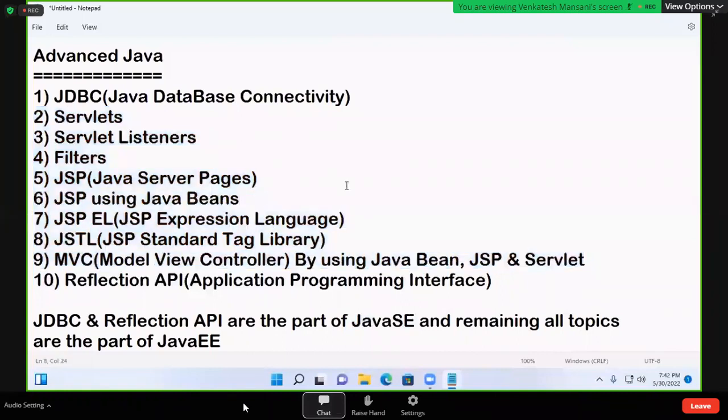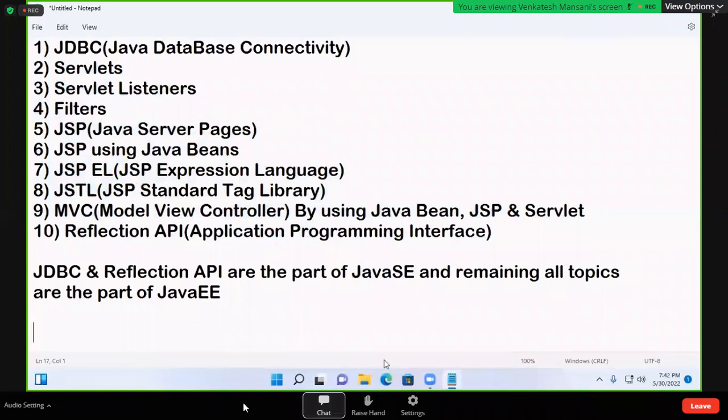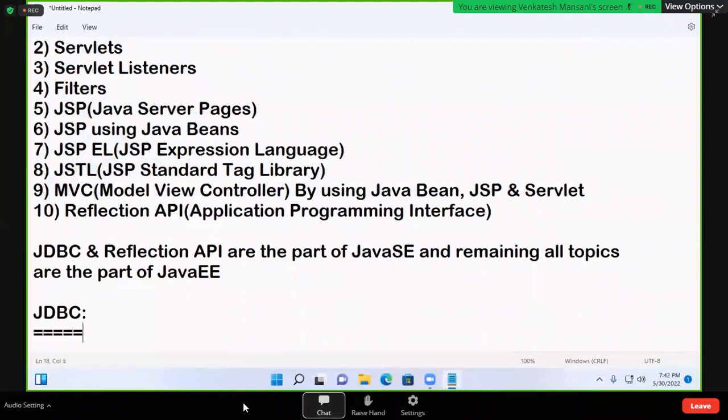See, while teaching, if any doubt comes, just write it in your notebook. At the end of the session, I'll clarify your doubts. Now, first topic, JDBC. Note down.